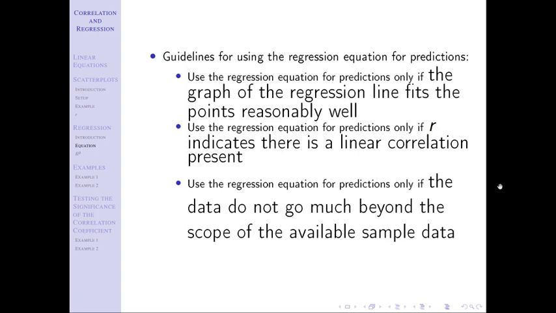Height flattens off. But if I were to predict the height of someone age 50 based off of children's data, then I would predict very erroneously. And why is that? Because the trend that happens within my data from the 0 to 15 age range doesn't happen beyond that. And you say, well, obviously, I'm not going to predict the height of a 50-year-old based off of children's data. But that's the point: you know not to do that because you have a good understanding of what heights do. When you see a new data set, unless you're an expert in that area, you probably won't know what's going to happen beyond that data.